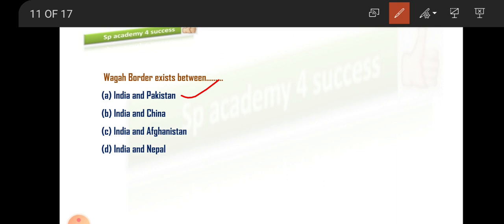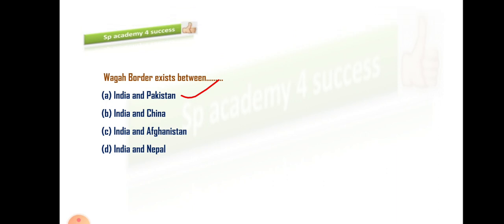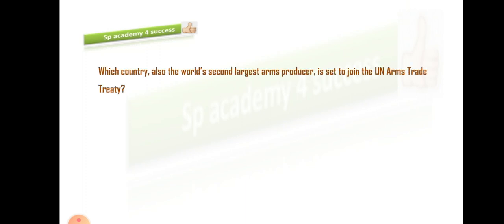Wagah border exists between India and Pakistan. And this border is very famous for its flag ceremony. So both the countries do the flag ceremony at this Wagah border. So this is between India and Pakistan. The answer for this is option A, India and Pakistan. Let's move to the next MCQ.